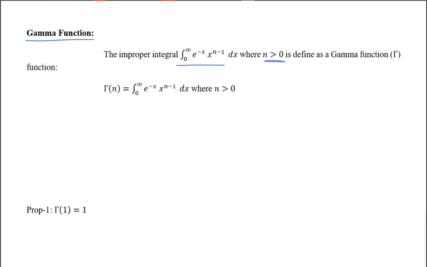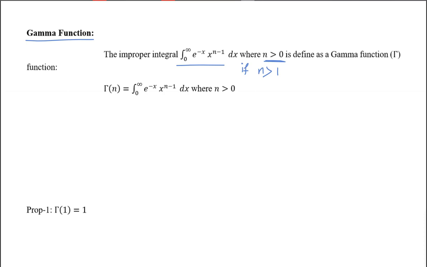Now, is it an improper integral or not? Yes, it is an improper integral. Firstly, we have infinity at the upper bound. If n is greater than 1, there is no problem at x equal to 0.